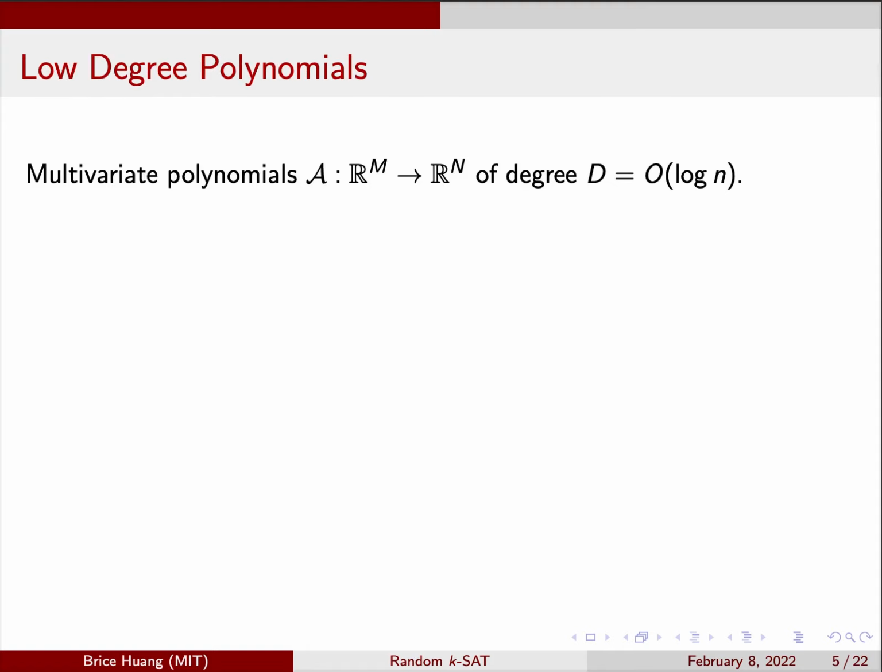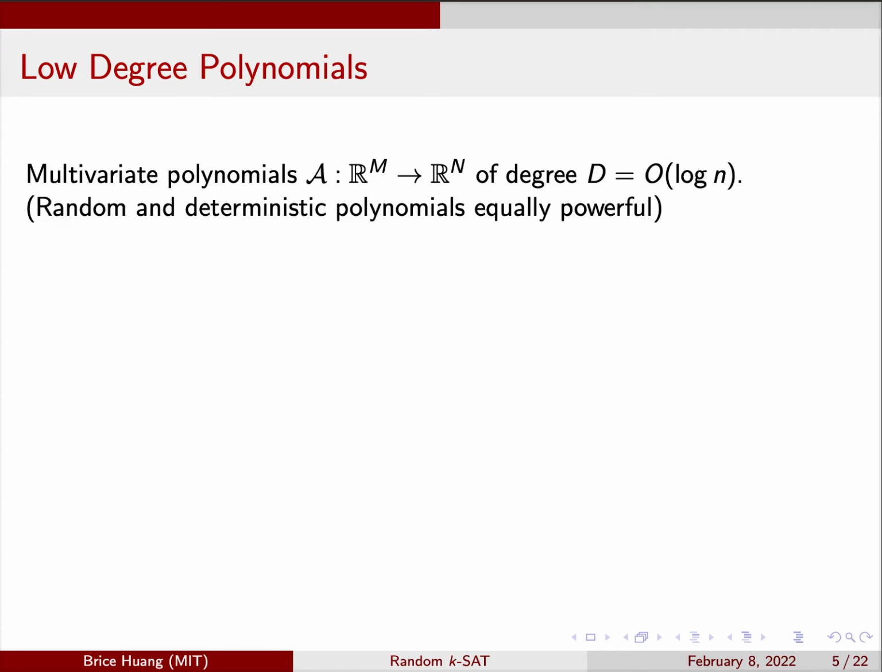Low-degree polynomials are a computation class where each output is a degree d polynomial in the inputs. We think of d as about log n, hence low degree. We can allow the polynomial to be random, but it turns out randomness doesn't buy us more power. Roughly, this is because we can always run a random polynomial deterministically on its best random seed. So for the rest of this talk, we focus on deterministic polynomials.